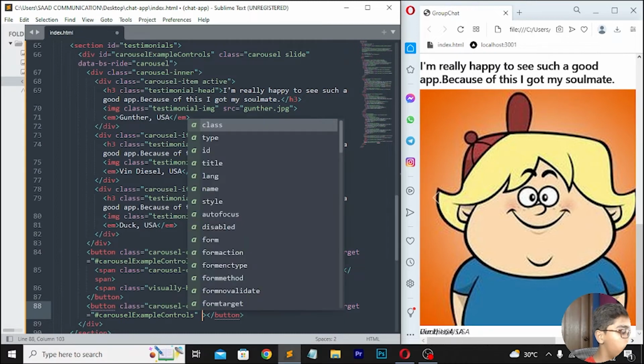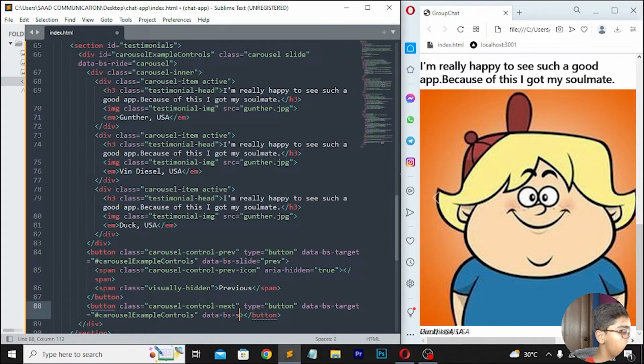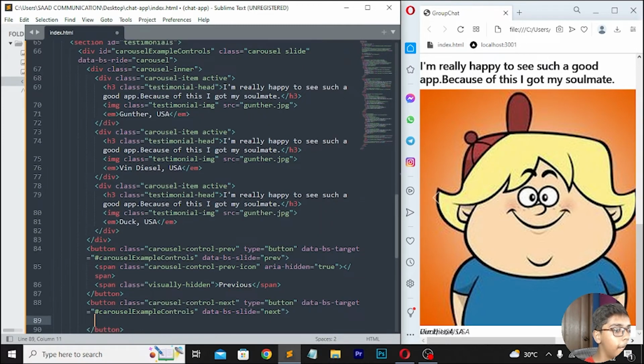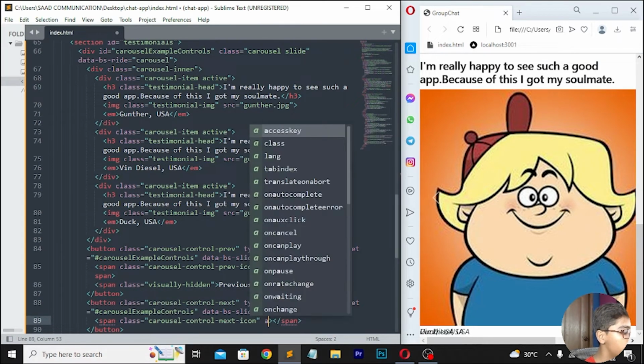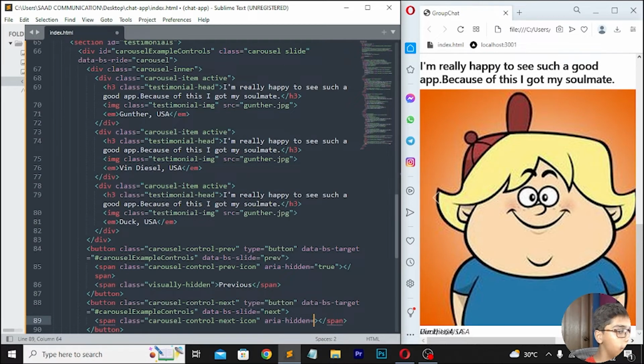Now you have to move forward, right here data-bs-slide is equals to, then here I'll be writing next, then I'll be moving down, right here span tag again, here I'll be setting class which should be carousel-control-next-icon, then here you have to just write aria-hidden is equals to true, so like this.